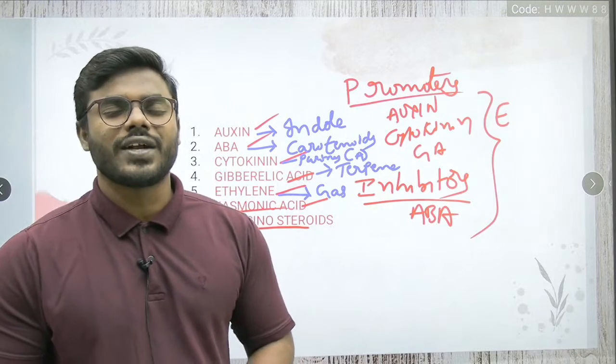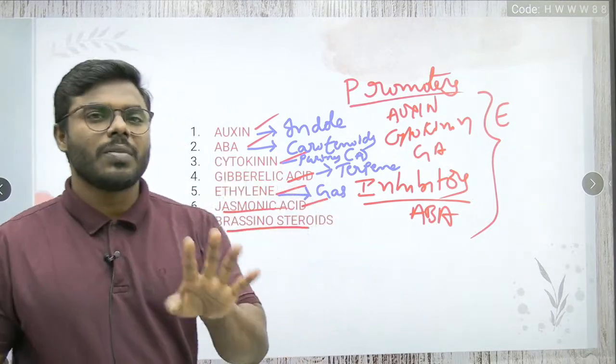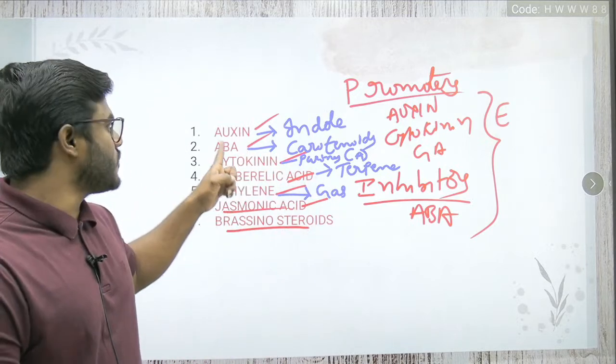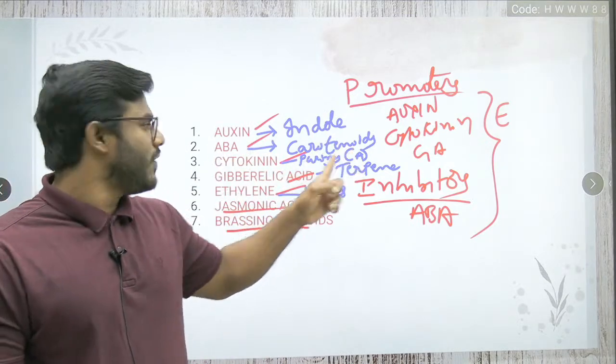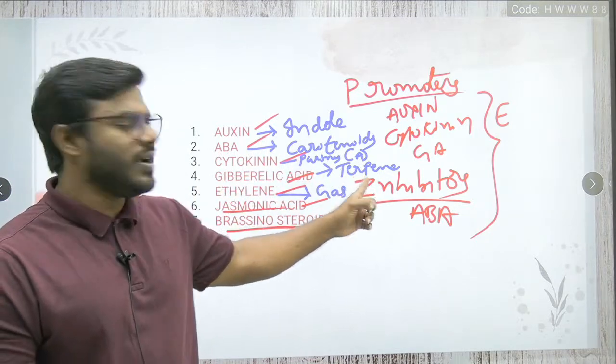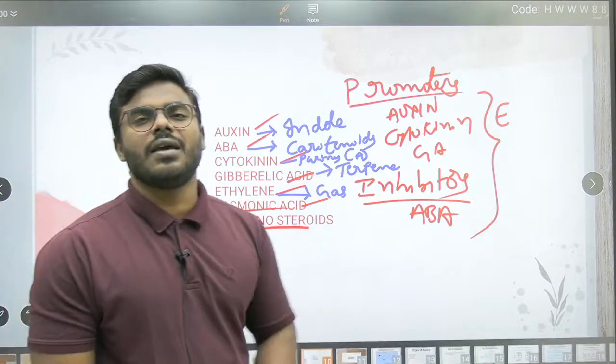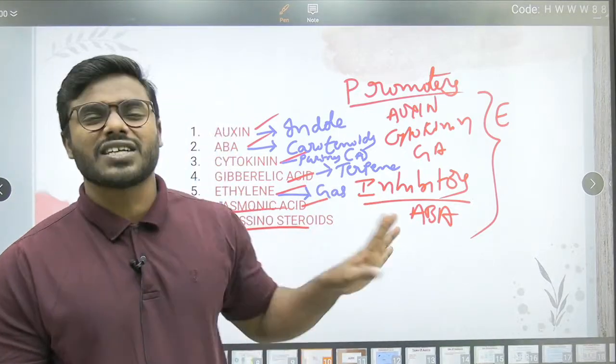That's why we can call cytokinin an aminopurine. We will discuss that. So remember everyone, for the matching type of questions: auxin is an indole derivative, abscisic acid is a carotenoid derivative, cytokinin is a purine derivative, gibberellic acid is a terpene, and ethylene is the major and simple gaseous hormone.